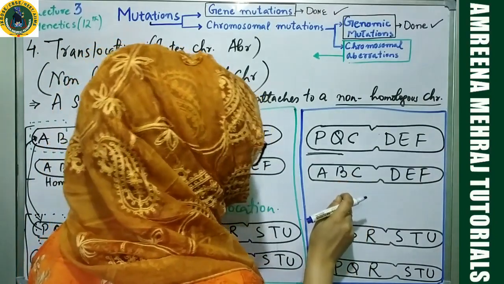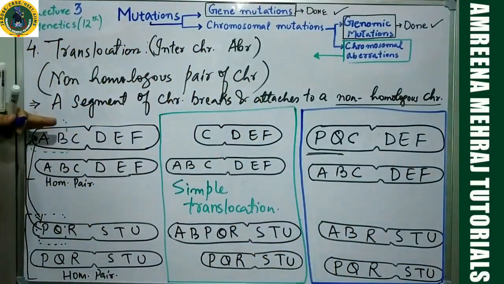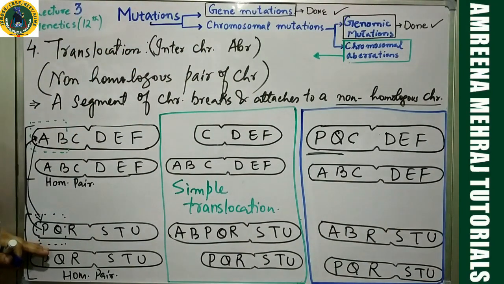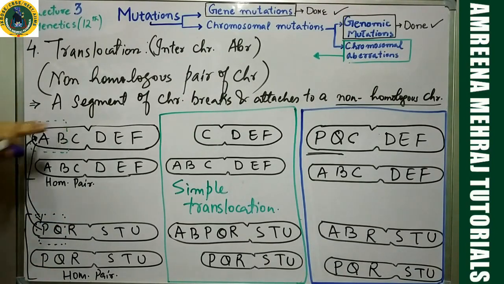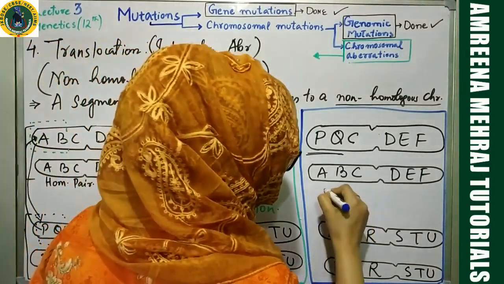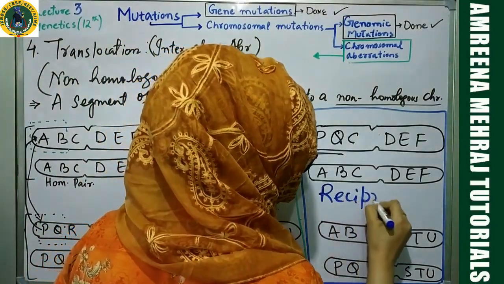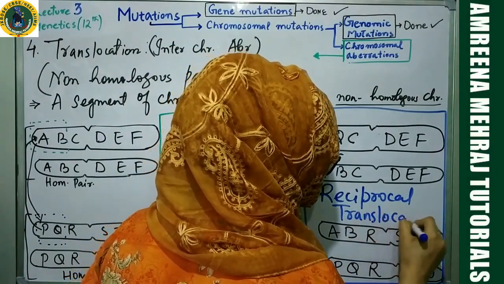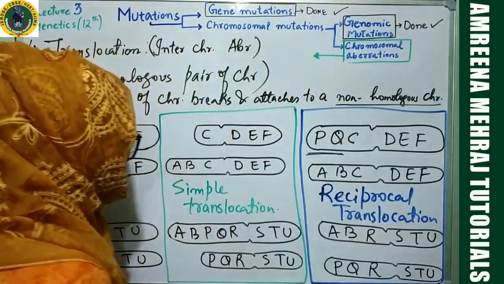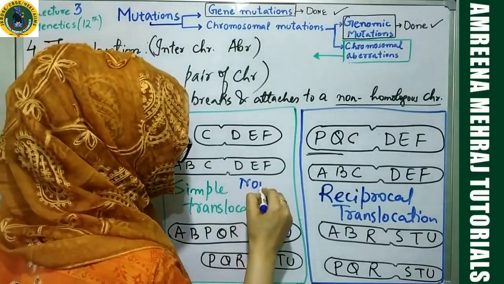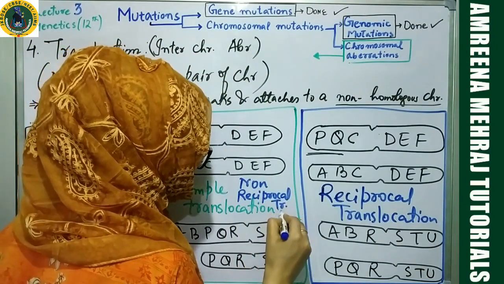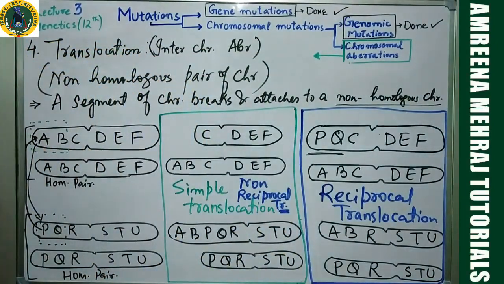This is also translocation, but a segment is deleted over here. It goes and joins some non-homologous chromosome. This also deletes a particular section that goes to this particular chromosome. So this is called reciprocal translocation. And this you can also call non-reciprocal translocation, or you can simply call it simple translocation.